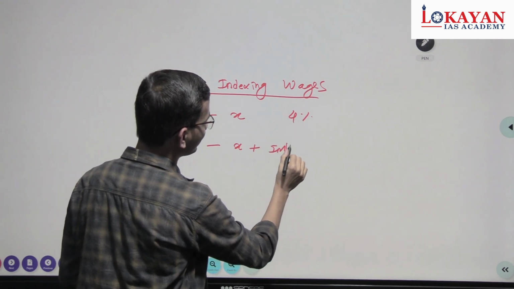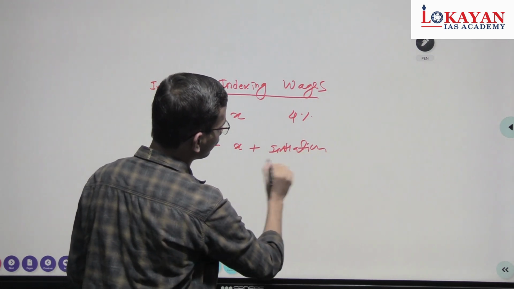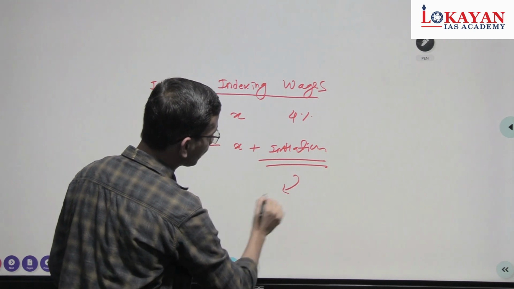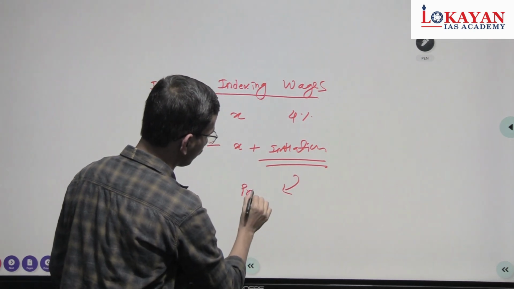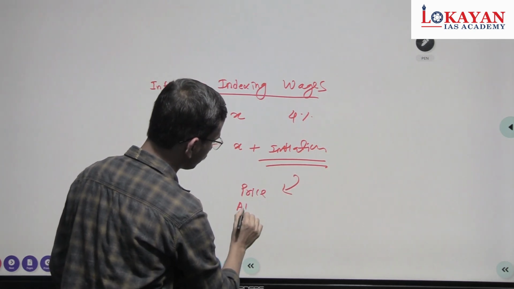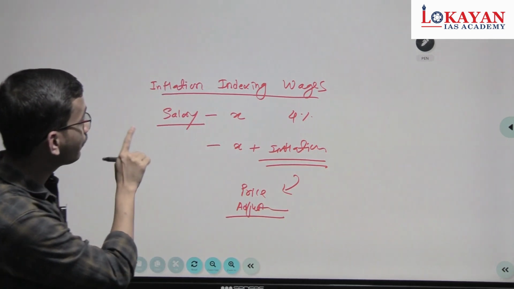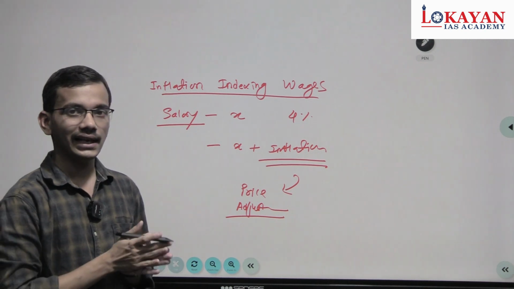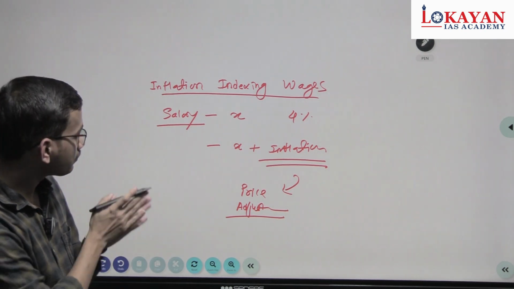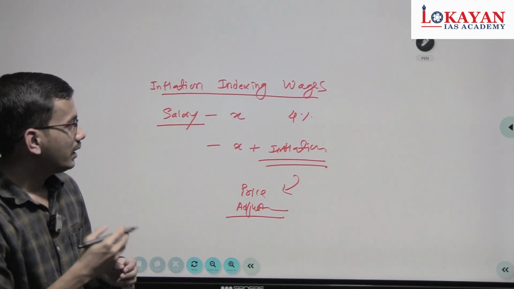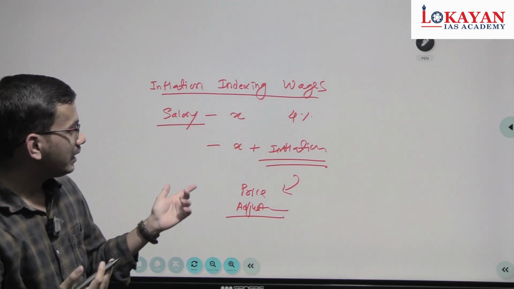Now this salary is adjusted to the rise in price. So in inflation indexing wages, the salary is increased with respect to the increase in inflation.